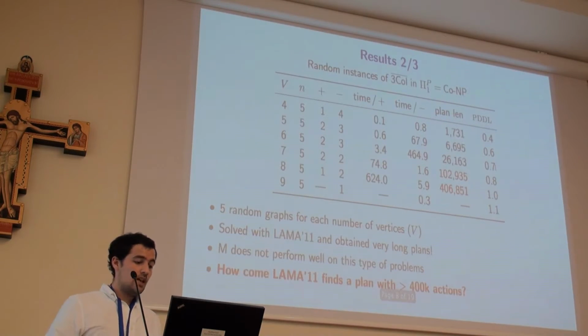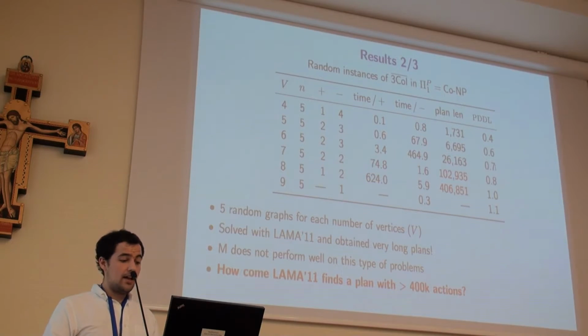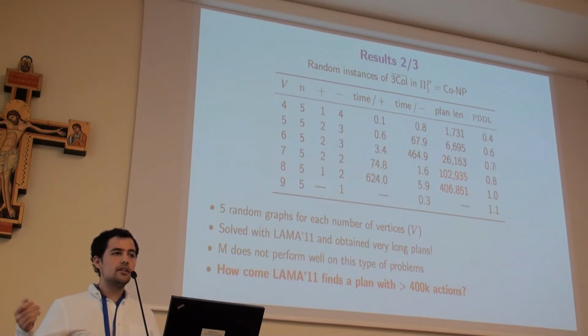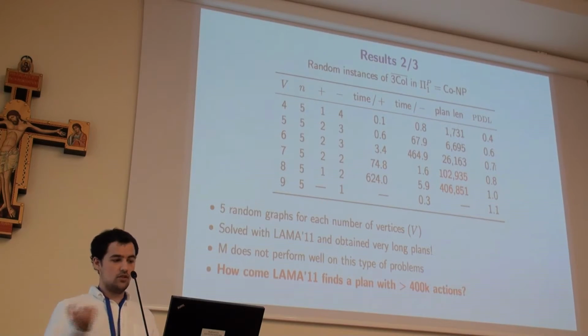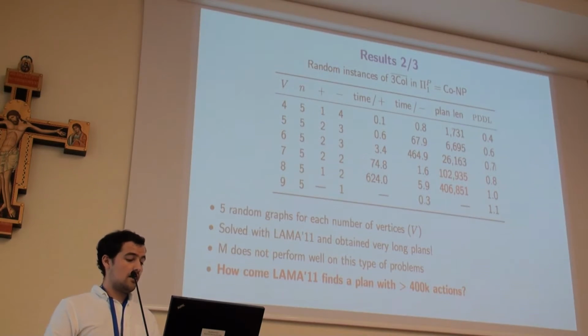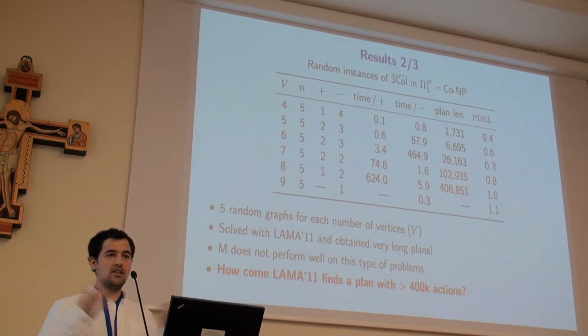As a counterpart, we have non-3-colorability. That means the ones that are positive are the graphs that cannot be colored with 3 colors. And this is pi 1, it's co-NP. We ran 5 random graphs for each number of vertices.